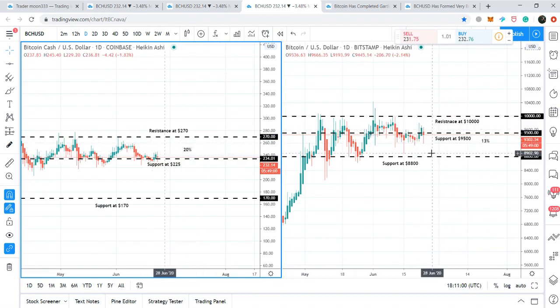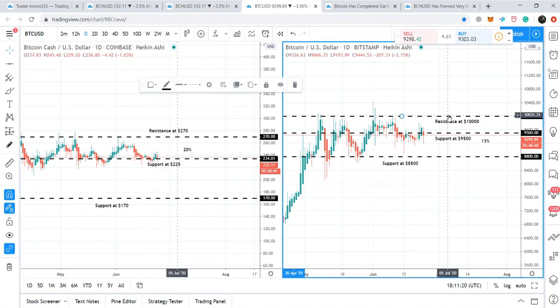Technically, it is at the support of $8,800, not $9,500, because that has broken down, and since then the price action is trying to break out of this support. For example, if we skip this resistance level and calculate the profit from $8,800 up to this resistance of $10,000, this is a very big gap, but even after that, Bitcoin can produce only 13% from this support to this resistance.